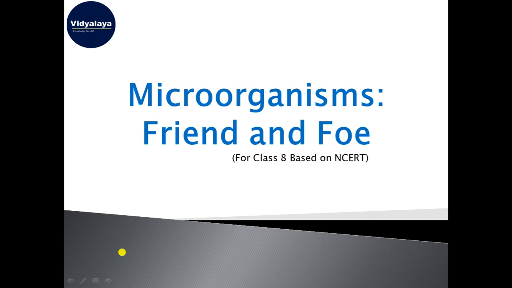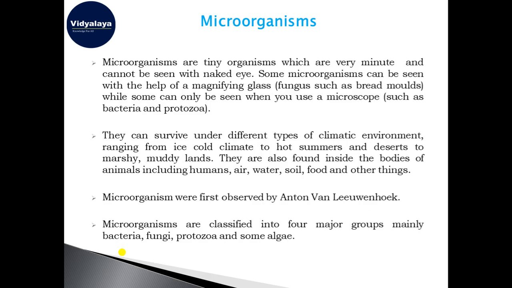So let's see what the different kinds of microorganisms are that live with us in our nearby surroundings. As I discussed earlier, microorganisms are very tiny organisms which can only be seen with the help of either a microscope or a magnifying glass.